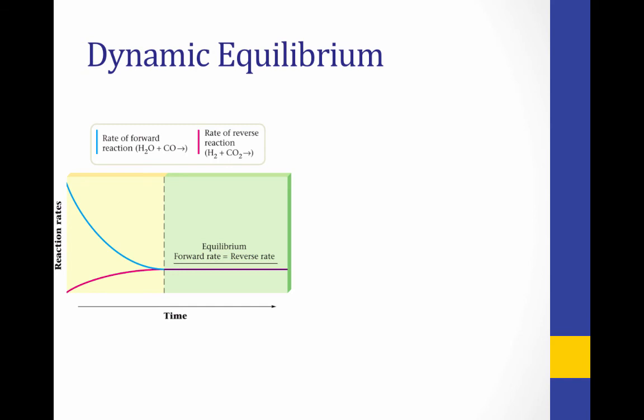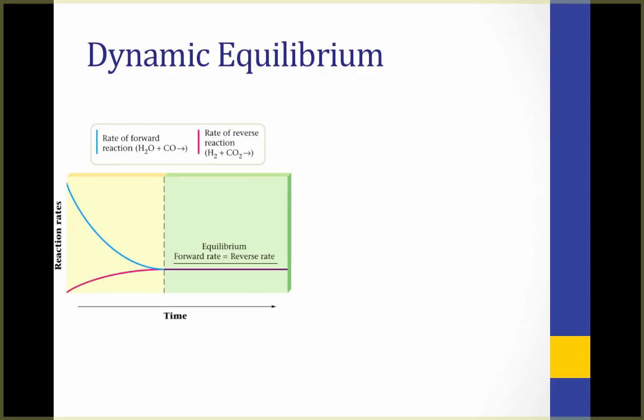This makes sense since there can't be any reverse reaction until a good amount of forward reaction has occurred. Eventually, however, the rate of the forward reaction will begin to slow down as more reactant is converted to product, and the rate of the reverse reaction will begin to pick up since there'll be more product to reconvert to reactant. Eventually, these two rates will converge and will be at equilibrium.